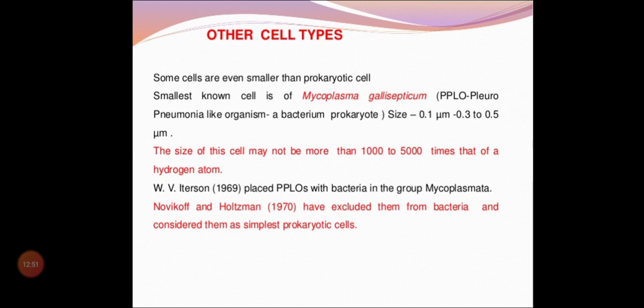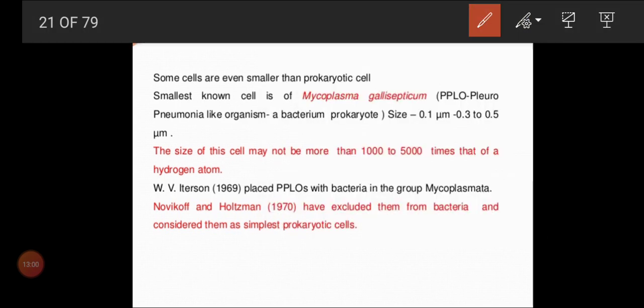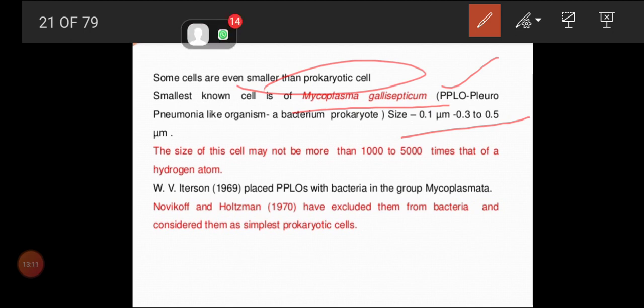Is that clear, children? It is also the simplest prokaryote, the same as PPLO, and this is what you want to remember here. So remember only this, children: Mycoplasma, PPLO and their size. It is smaller than the prokaryotic cells. That is all you want to remember here. And who placed PPLO with bacteria? Lederberg only. He has placed PPLO with the bacteria group.